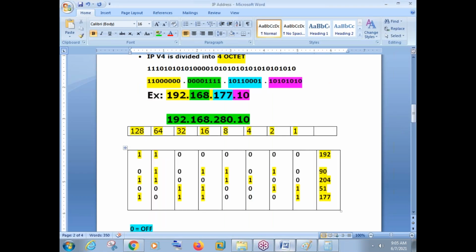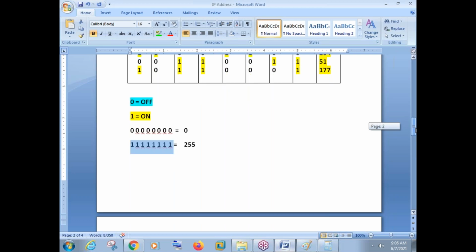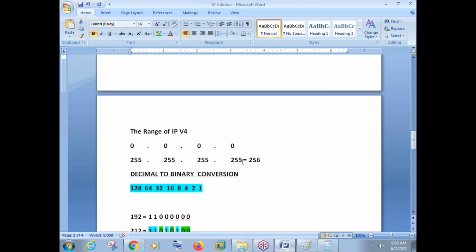The ranges are as follows here. We can see clearly. We have taken 192, 90, 204, 51, 177. These are the combinations. If you go with 192, it is 11000000. If you go with 177, the last example, 10110001, something like this. But if you take all bits as zeros, then it will be 0 in decimal. If you take all bits as ones, then it will be 255 in decimal. Got it? So for this reason, we have to take a number between 0 and 255 only.